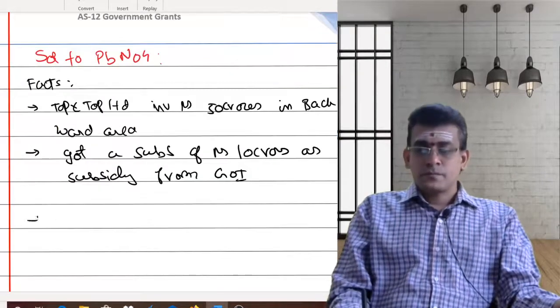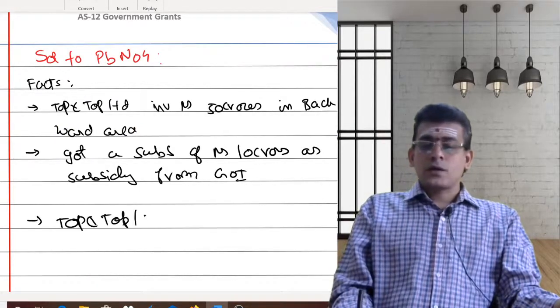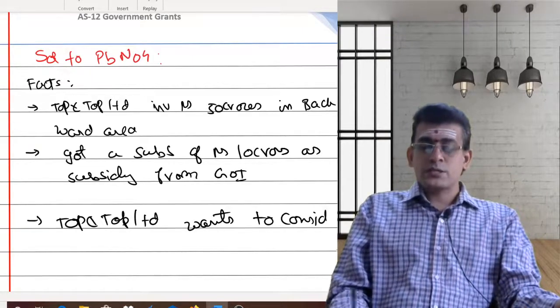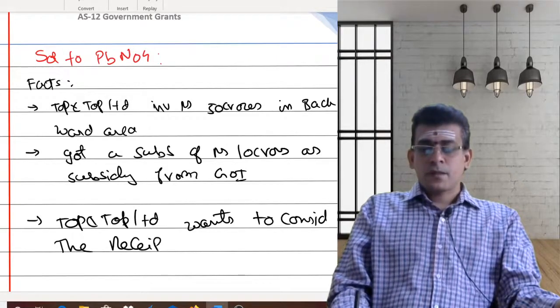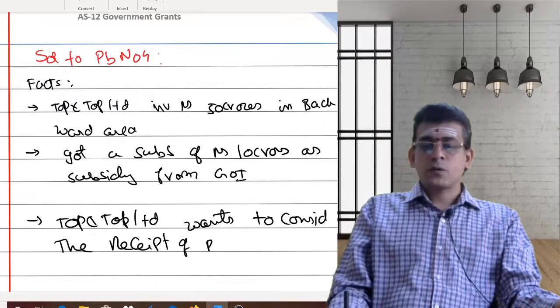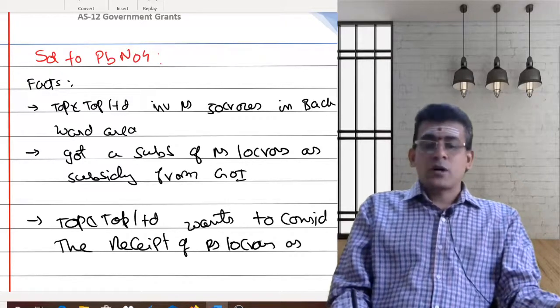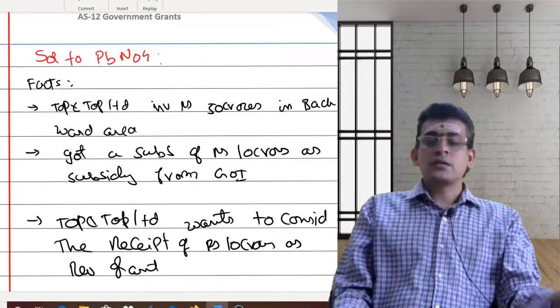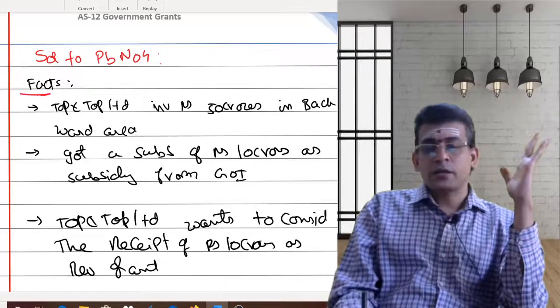Now the thing is, Top and Top Limited wants to consider the receipt of rupees 10 crores as a revenue grant. So they want to consider the 10 crores as a revenue grant. That's the facts of the case which are given.